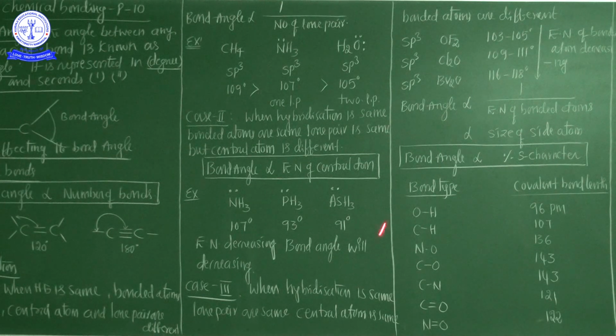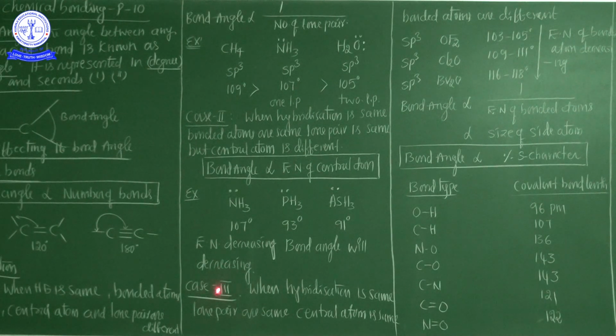That's why, my dear students, the bond angle is decided by the electronegativity of the central atom. If the electronegativity of the central atom increases, the bond angle also increases. And one more important point: if electronegativity decreases, the bond angle decreases. That's why the bond angle depends on the electronegativity of the central atom. This is case number two.